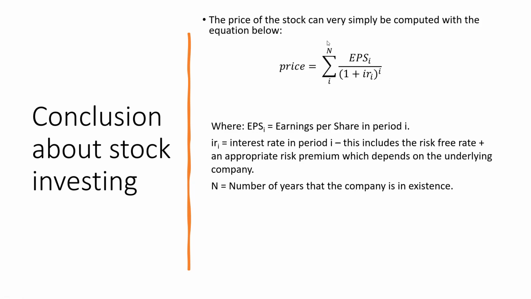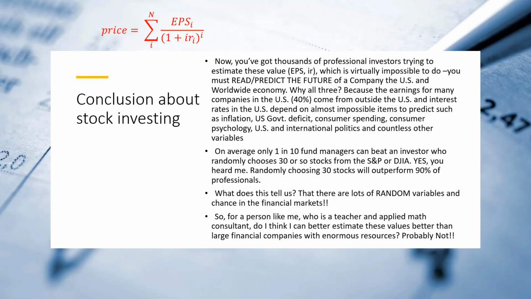Every professional would agree, if you could look into the future and know the earnings per share of a company, say for the next 20 years of its existence, and you could predict the future interest rates for the next 20 years, everybody would agree on the price. There would be no volatility, there would be no risk. Now you've got thousands of professional investors trying to estimate these values, which is virtually impossible to do.